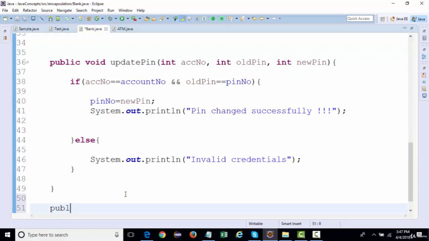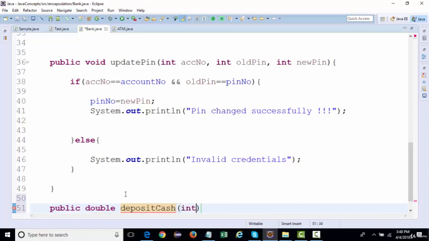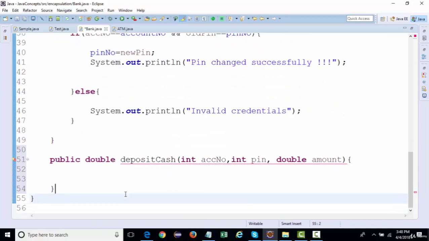So the method could be public, the return type could be double, right? Deposit cash. Where you need to pass on the account number, the PIN number, and the amount that you need to deposit. So once you successfully deposit the amount, it should actually return you the balance amount, right?